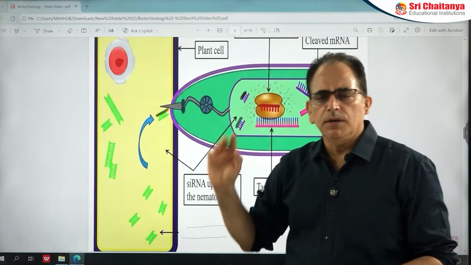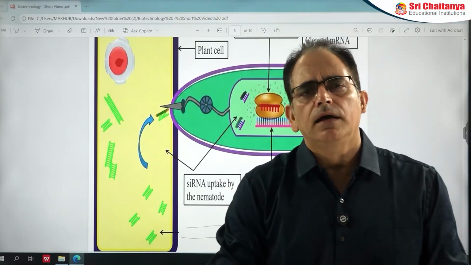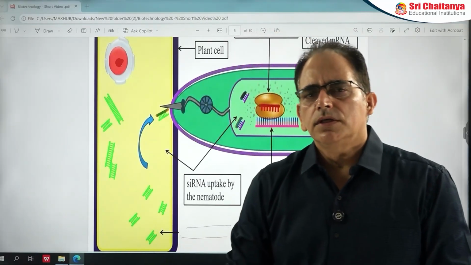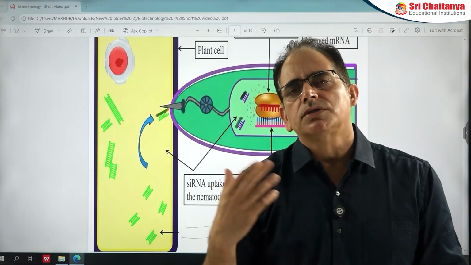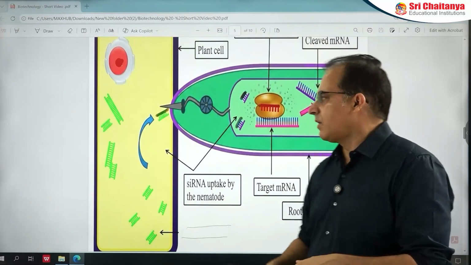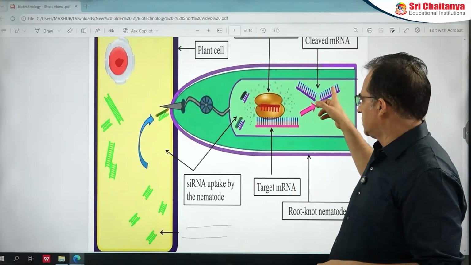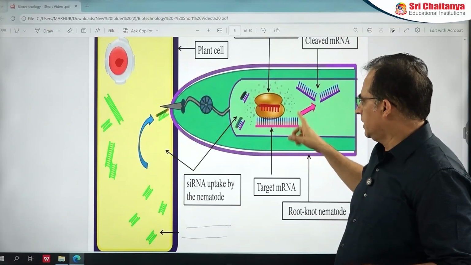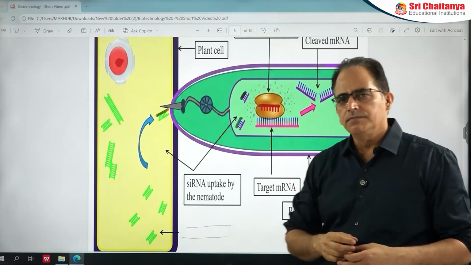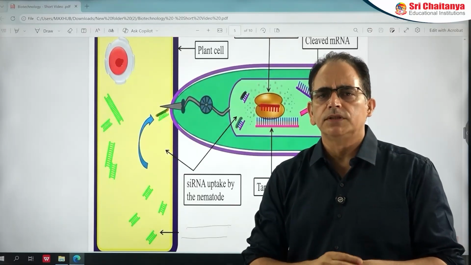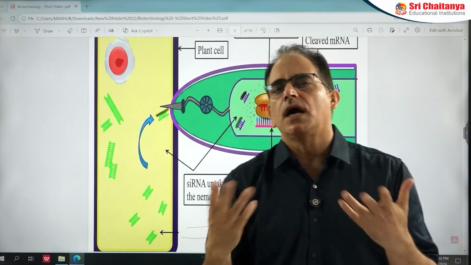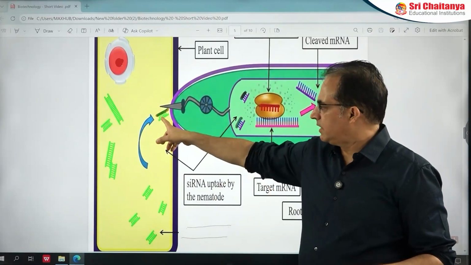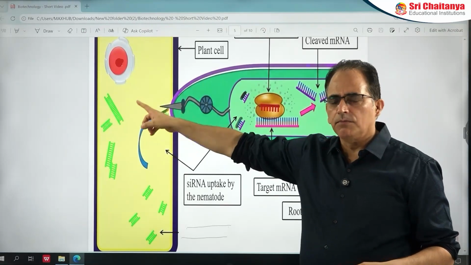Now when mRNA of the nematode is destroyed, it will not produce protein. So this nematode will not survive, because the essential proteins required by the nematode are not synthesized. Why? RNA of the nematode is destroyed by this activated RISC. Now this activated RISC is activated by which RNA? It is activated with the help of this double-stranded RNA which is coming from the plant.